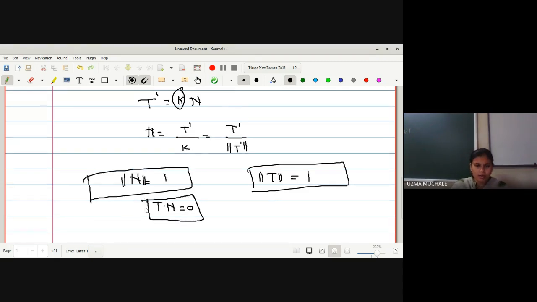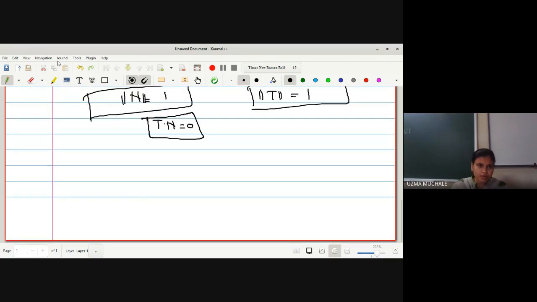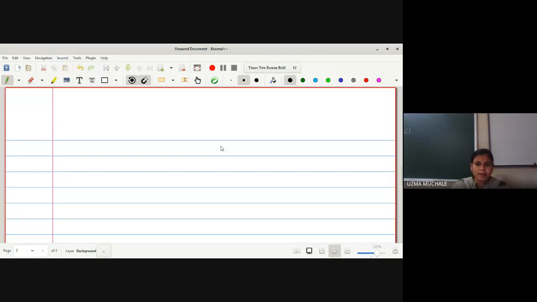Okay. Now let us go for the next formulas. What we want to find out next is the binormal vector. Now what is binormal? Binormal is nothing but t cross n. Now we know how to find t cross n. If t and n are both known to us, what is t?